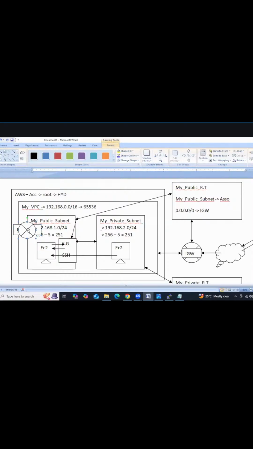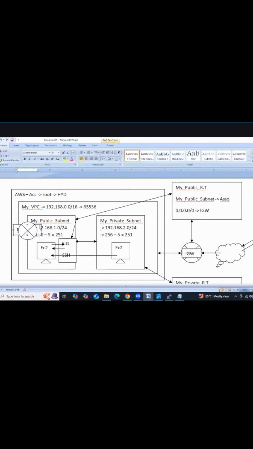This NAT gateway, we are going to launch where? Got it, guys? So clear. This is NAT gateway.